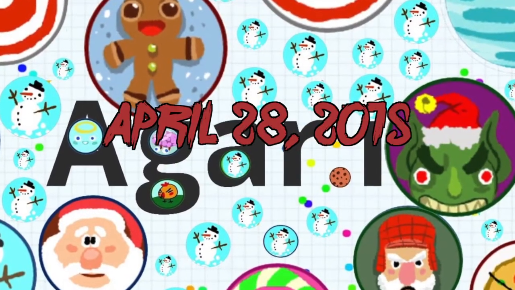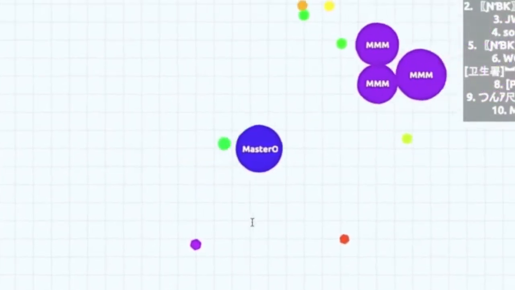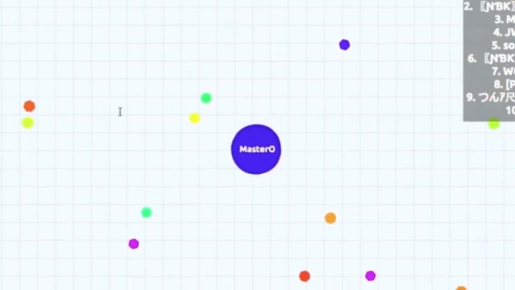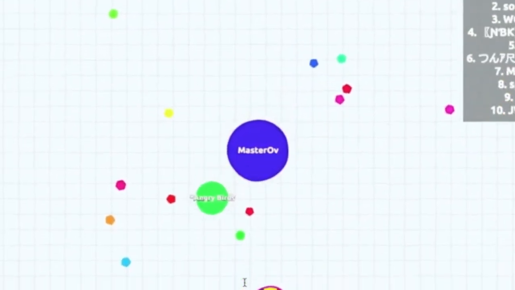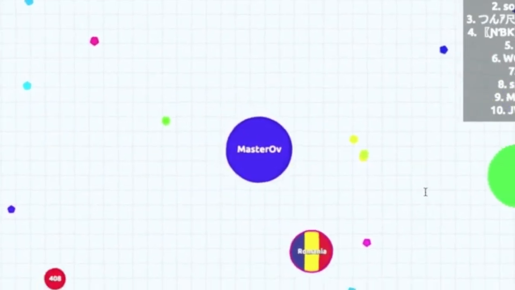Agar.io was released April 28, 2015, developed by Matthias Valladares and published on Miniclip. The game was an MMO action game that was super simple and easy to play. Players can control a cell in a map representing a petri dish and eat cells smaller than them to grow bigger. The bigger you are, the slower you get, but you can get a chance to be on the leaderboard.